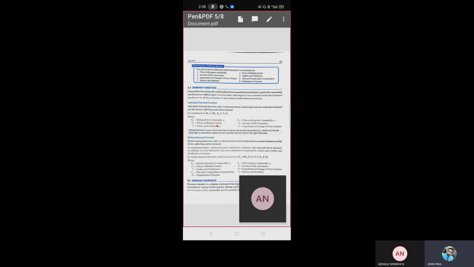So all these factors come under market demand. Market demand is the functional relationship between market demand and the factors affecting it.